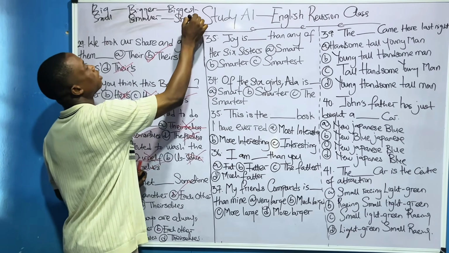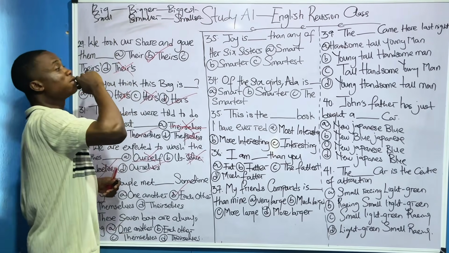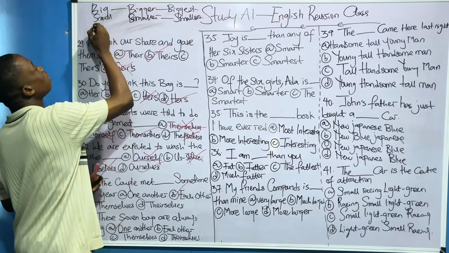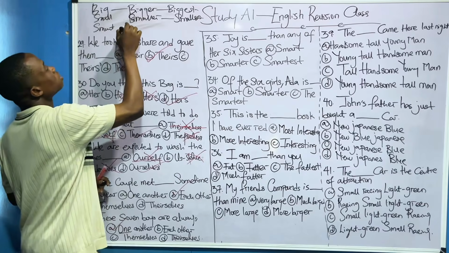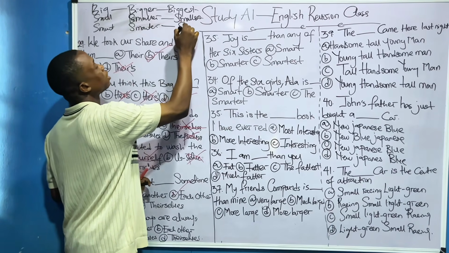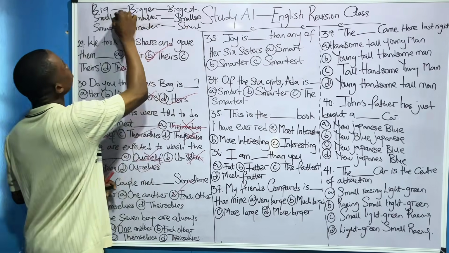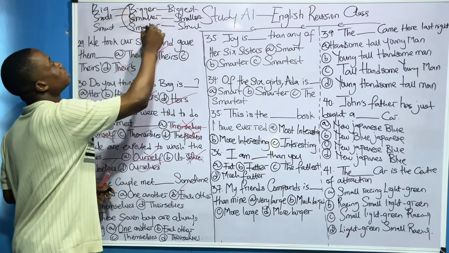Abi? Smart, smarter, smartest. You understand? So when you are comparing between two people, you use the comparative.